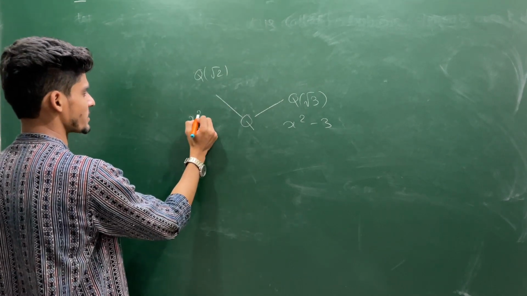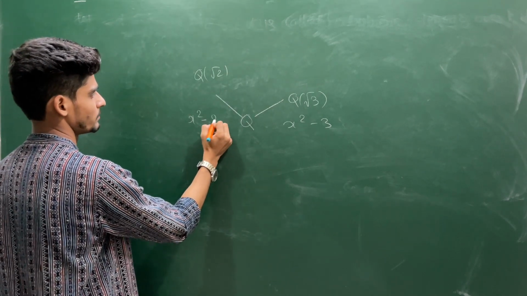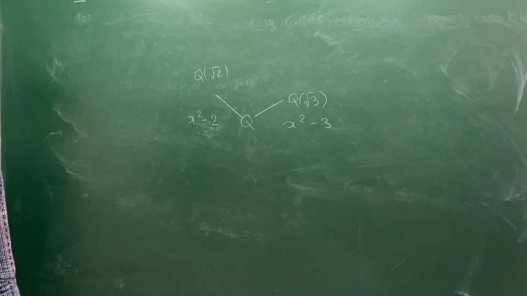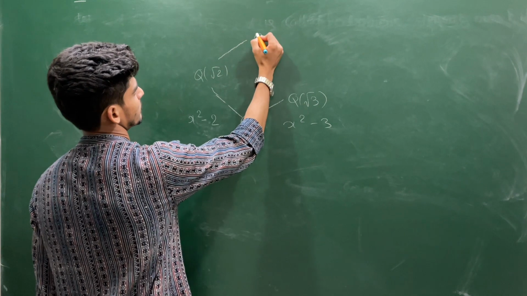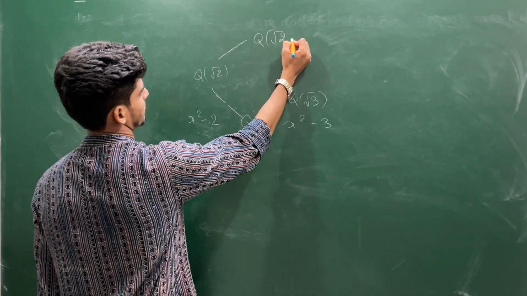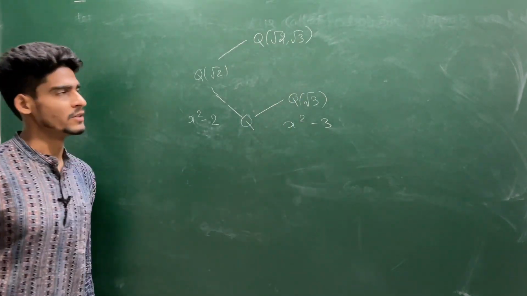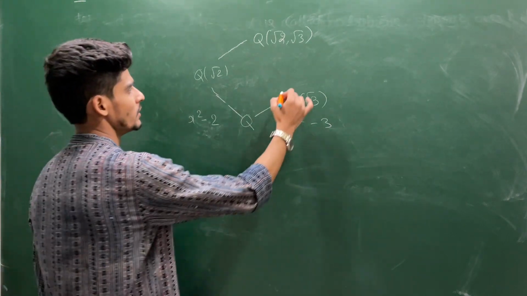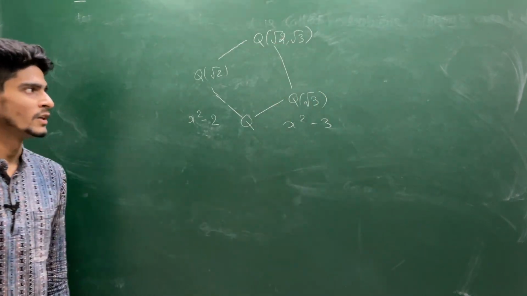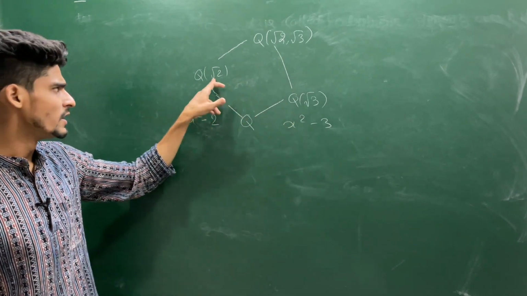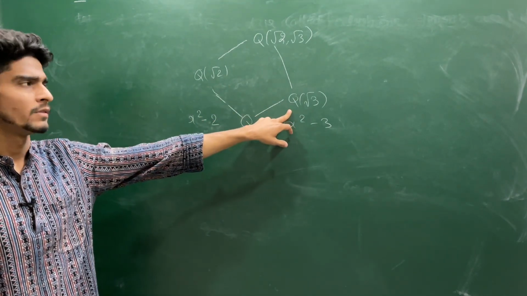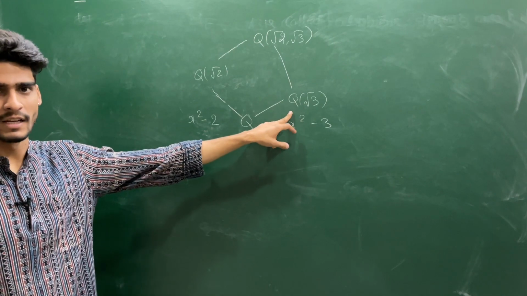This is an algebraic extension. This is also an algebraic extension over Q. I have written this to the left hand side and this to the right hand side because they are not isomorphic. That we have already seen in the last lecture.